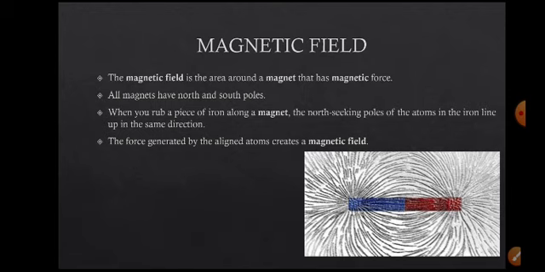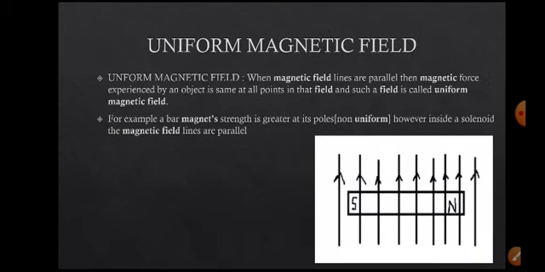When you rub a piece, the north and south poles of atoms in the iron line up in the same direction, right? So in this area the magnetic effect is there, the magnet has force, and that area is called a magnetic field.